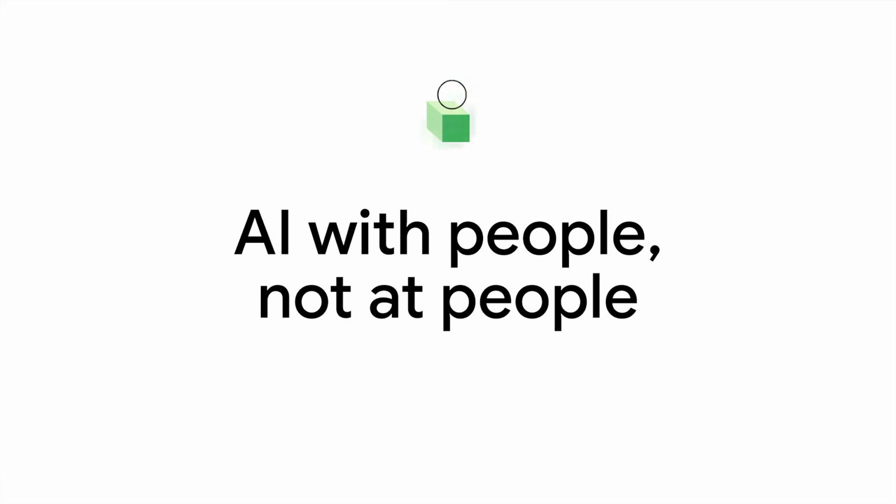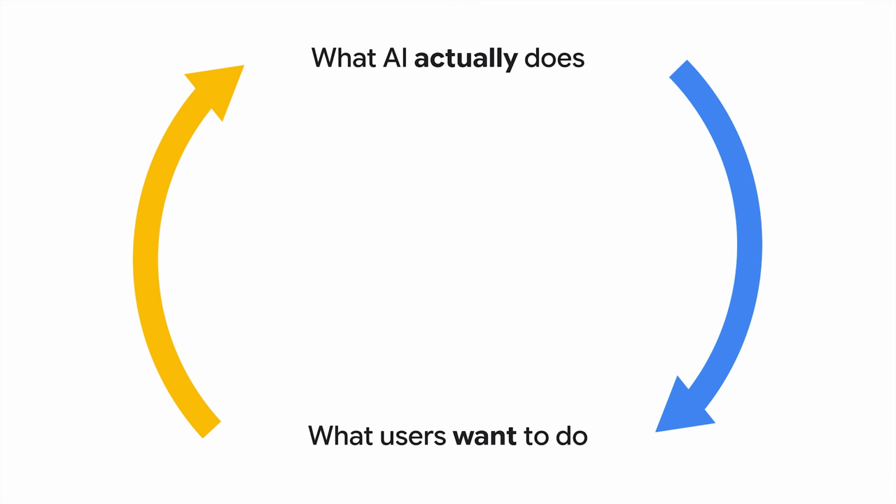To navigate this, we have a core philosophy. We must design AI with people, not at people. So how do we do this and actually help users calibrate their trust? We can help them do so by defining what the AI actually does and matching it with what users want to do through the user experience.